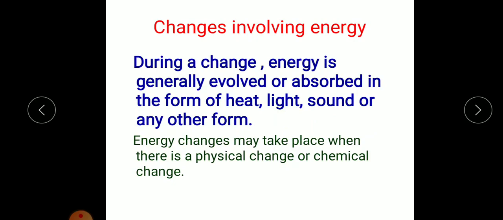Now, during a change, energy is generally evolved or absorbed in the form of heat, light, sound, or any other form. So when any change takes place, there is involvement of energy. Either it gets absorbed or it gets evolved, and the energy can be in the form of heat, light, sound, or any other form. Energy changes may take place when there is a physical or chemical change.